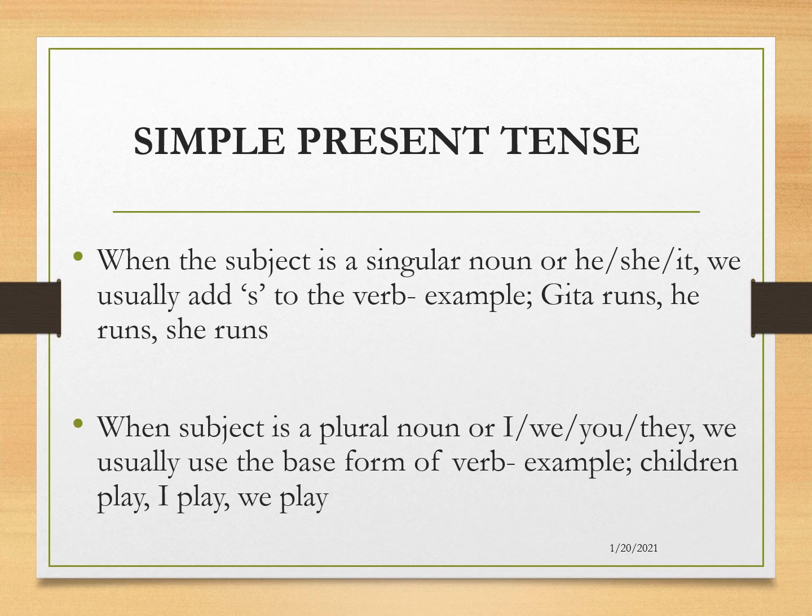The second point, when the subject is a plural noun or I, we, you, they, we usually use the base form of the verb. For example, children play, I play, we play.